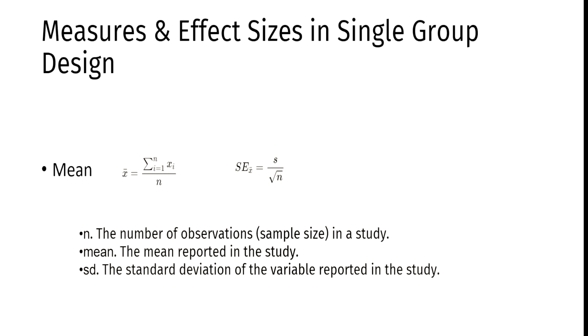So last time we talked about measures of effect sizes in single group design. We have seen different effect sizes such as mean, proportion, correlation, and we also didn't touch, of course, the regression coefficients. They can also be considered as effect size measures in single group designs. Although they tell you some relationships, they are especially effect sizes if they are not telling you anything between control and experimental group. They are really telling you only about single group designs.